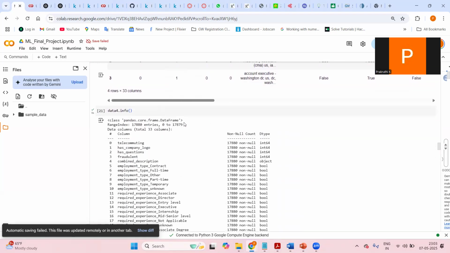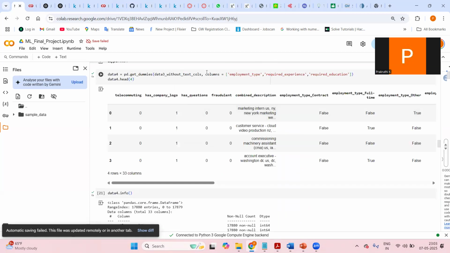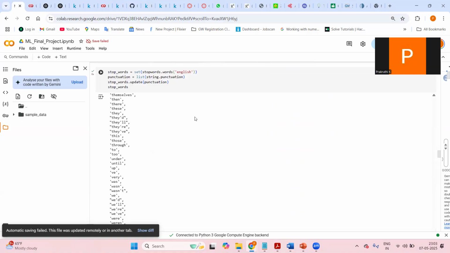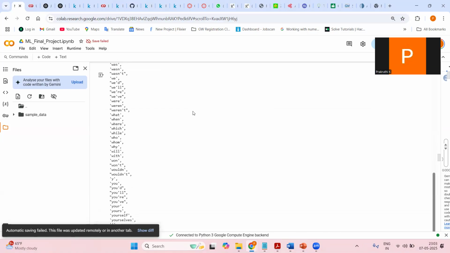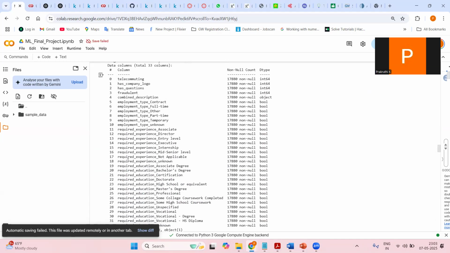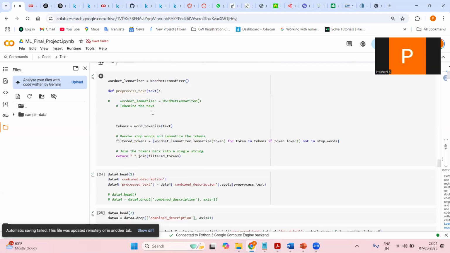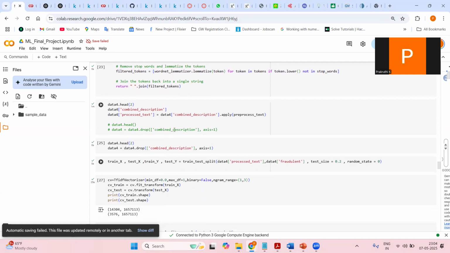After we have combined the description and created the dummies for all the other fields, we have leveraged NLP to remove the stop words from the description, tokenize the words, and then process the text.